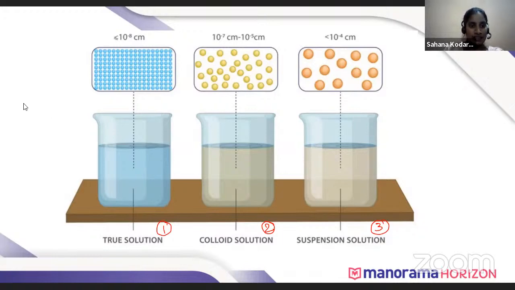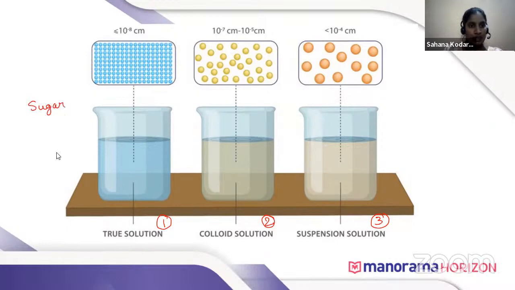So just take 1 spoon of sugar and milk and then chalk powder. Okay.